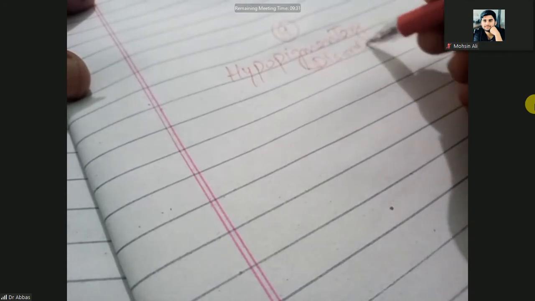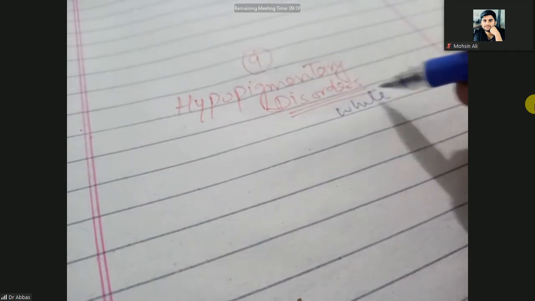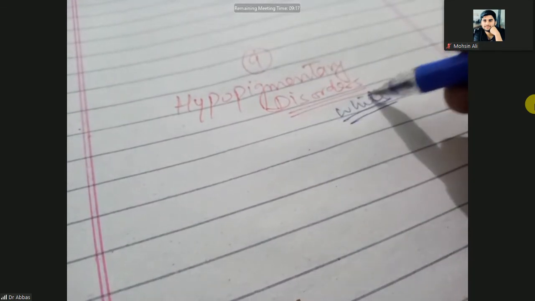Okay, next one is the hypopigmentary disorders. Hypo means less pigmentation. It means the color of the skin will not be dark, not blue, not brown, only white. Whole white skin is albinism.